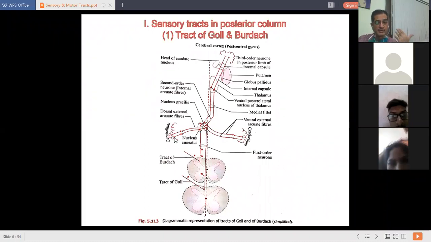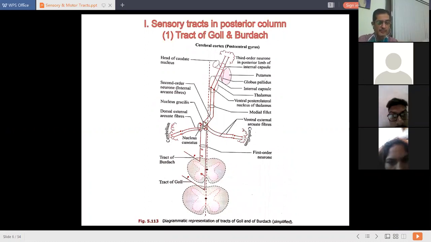On the contrary, ventral external arcuate fibers get crossed to the opposite side. Okay, and they again enter from the inferior cerebellar peduncle and get terminated on the cerebellum of the opposite side. Okay, the function of these external arcuate fibers, of course, as they are terminated into the cerebellum, is that they are concerned with kinesthetic sensations. What are these kinesthetic sensations? We will discuss later on.